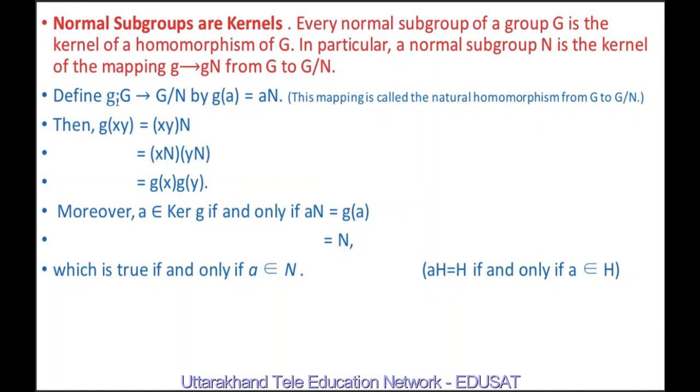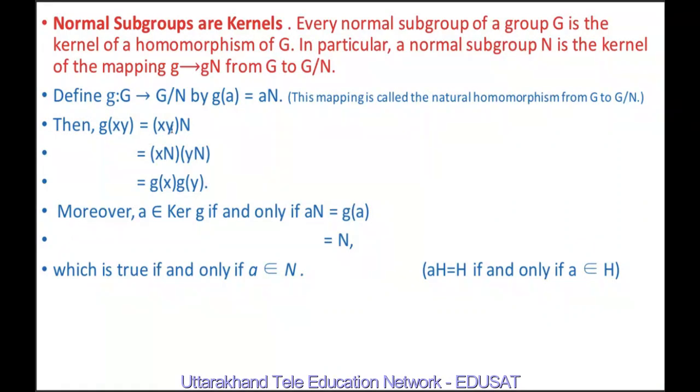So if we define the mapping from G to G by N by g of a equal to aN, where aN is the right coset, although we know that the left coset and right coset are the same in this case, this mapping is called the natural homomorphism of G to G by N.